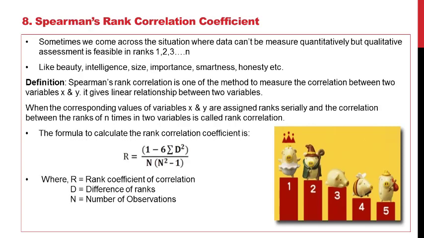The formula to calculate rank correlation is R is equal to 1 minus 6 summation d square divided by n in bracket n square minus 1, where R is the rank coefficient of correlation, d is the difference of the ranks, and n is the number of observations.